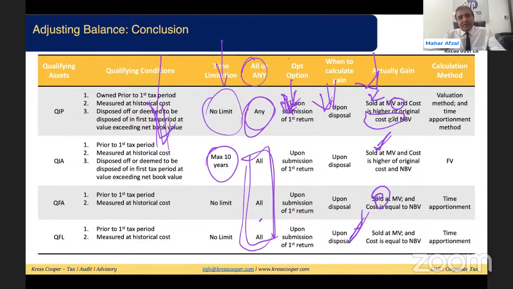Calculation method, this is important. I have a certain doubt regarding these provisions, but anyway, it has been written in the respective cabinet decision, ministerial decision. Might be there's some different interpretation. For qualifying immovable property, they are giving an option that we can apply the valuation method or the time apportionment method. For qualifying intangible asset, we can apply the valuation method, and for the qualifying financial asset and financial liability, we can apply the time apportionment method.